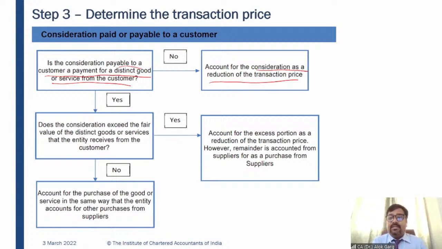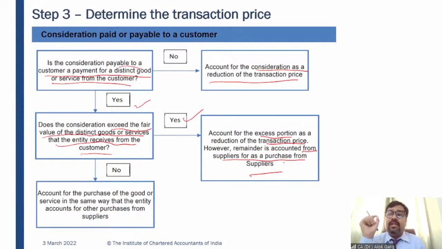If the consideration payable to a customer is for distinct goods and services, if it is yes, in that case, you need to see whether the consideration exceeds the fair value of the distinct goods or services that the entity received from the customer. The entity received furniture worth rupees 15,000, but the entity is paying 20,000. Answer is yes. The consideration exceeds the fair value of the goods and services received from the customer. Then the excess proportion has to be reduced from the transaction price. Okay. And the remaining portion has to be accounted for as a purchase from the customer, right?